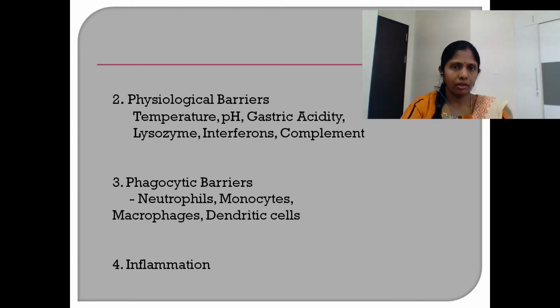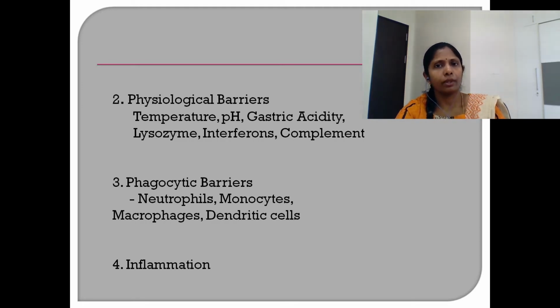Phagocytosis is a process, I hope the students remember from their lower classes, where a cell engulfs particulate matter and destroys it by digestion due to enzymes. That particulate matter can also be foreign cells or microbial cells. There are several types of cells present in the vertebrate body which are capable of phagocytosis.